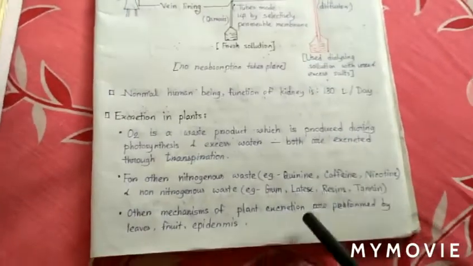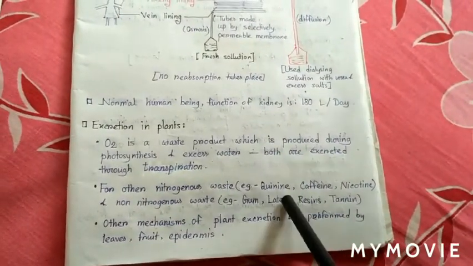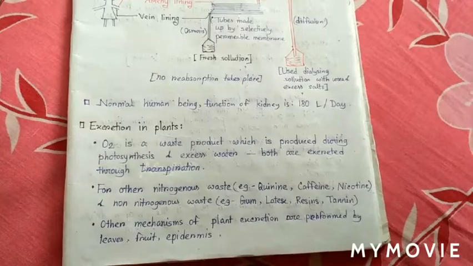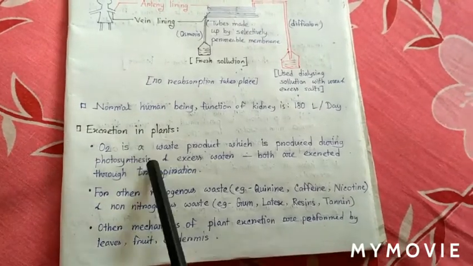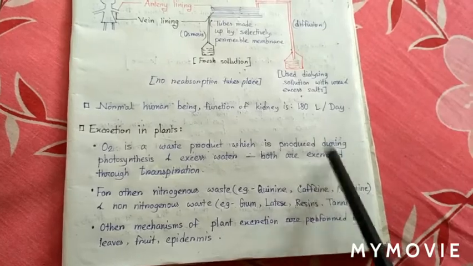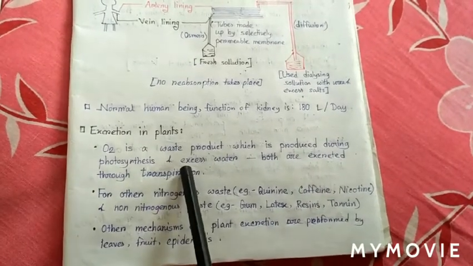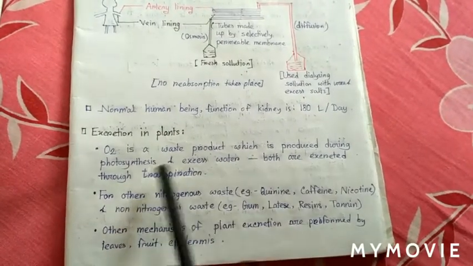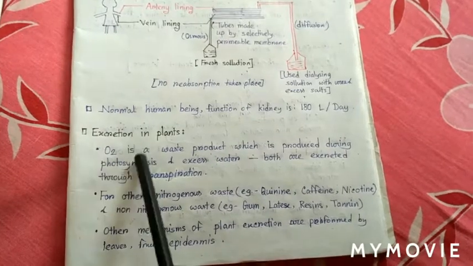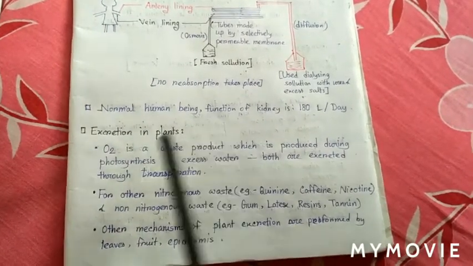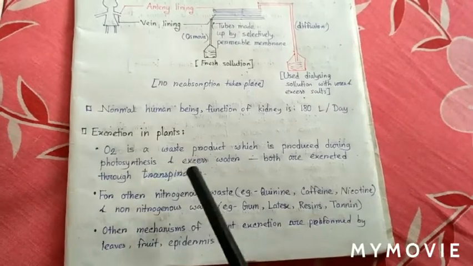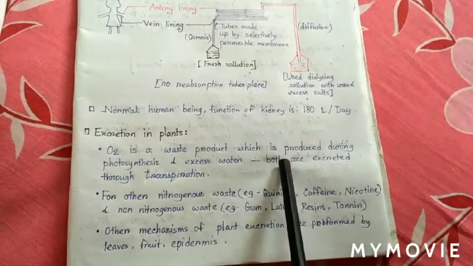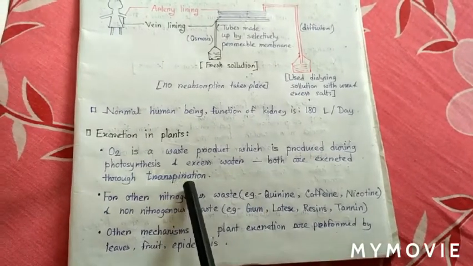Now, excretion in plants. Plants don't have any complex mechanism like humans or higher order animals. Their first waste product is oxygen, which is produced through photosynthesis, and also excess water. They both are excreted through transpiration. We all know that oxygen is excreted through stomata, which are lined by guard cells, and the water is excreted from the body of plants through transpiration.